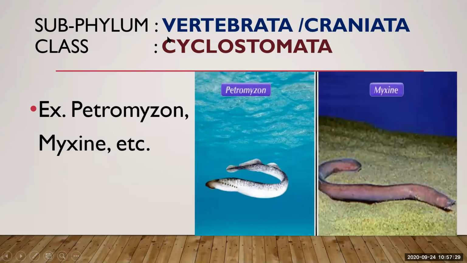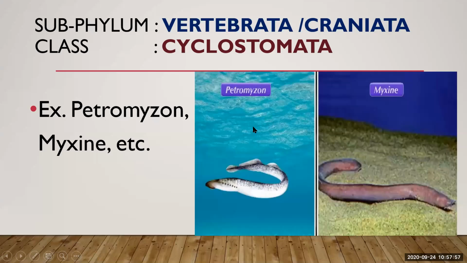Some examples of these cyclostomata are petromyzon and myxine. You can see in this picture, these are the examples of petromyzon and myxine, examples of cyclostomata. They are cyclostomes because of their round mouth, which is provided with suckers. Suckers help them to attach themselves to other organisms and to hold some other objects.